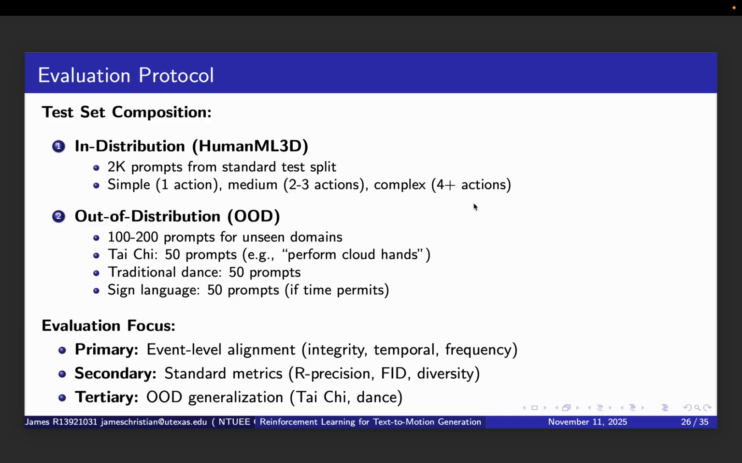Our evaluation will focus on three priorities. Primary focus is event-level alignment, the integrity, temporal, and frequency metrics. These directly measure whether we have solved the core problem. Secondary focus is standard metrics like R-precision and FID to ensure we haven't sacrificed overall quality. Tertiary focus is OOD generalization on Tai Chi and dance to validate our video-based feedback approach. This protocol ensures we thoroughly test both the main contribution and the novel OOD handling capabilities.